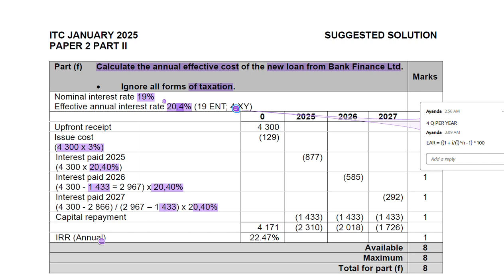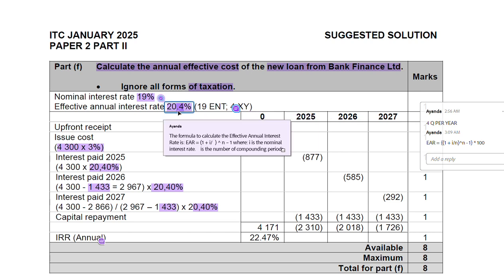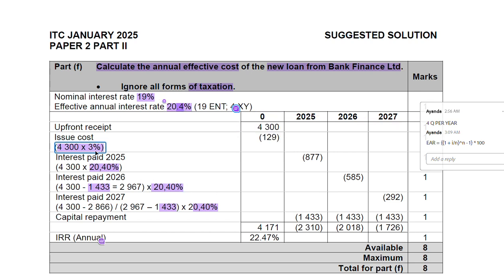Then the n will be 4, and then the square root will be 4, then we minus 1 times 100. That will give us 20.4%.